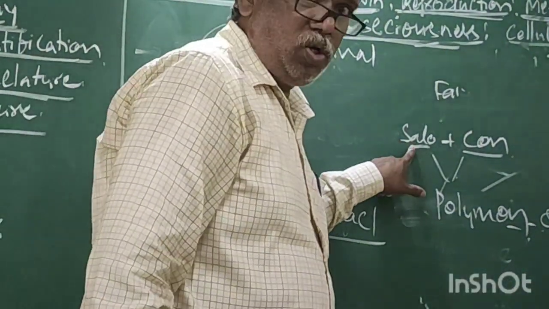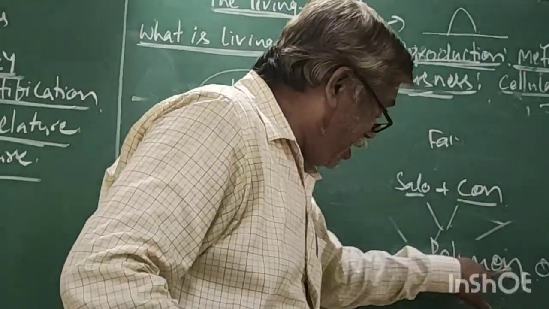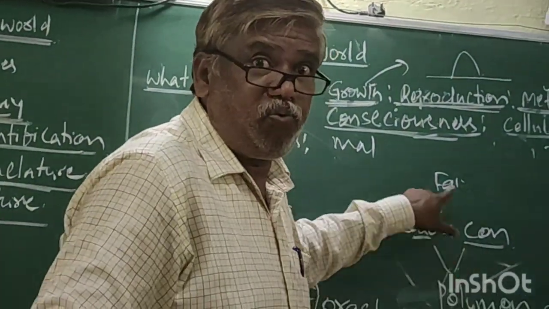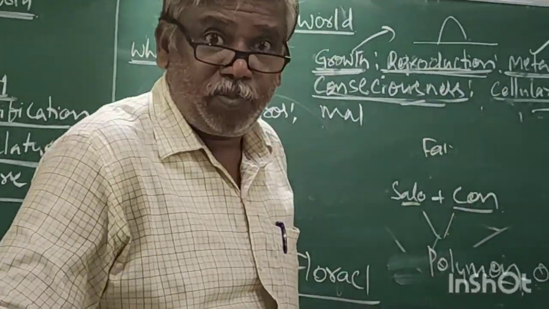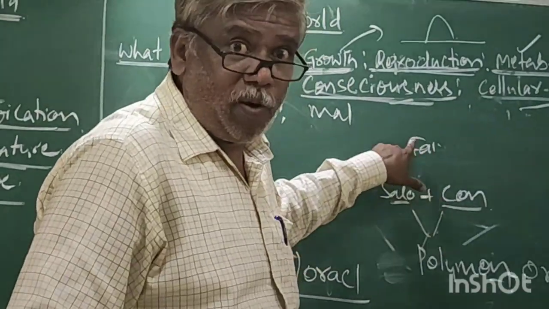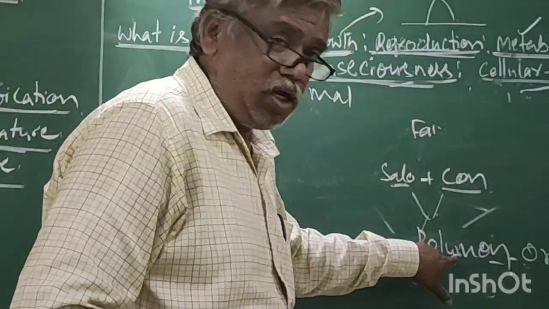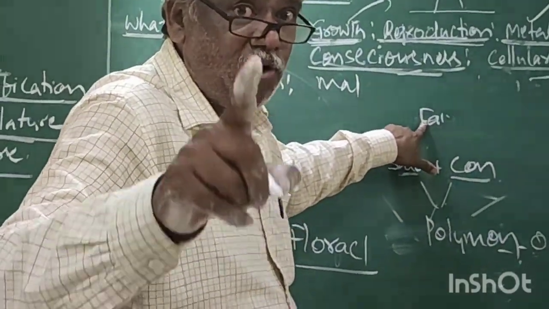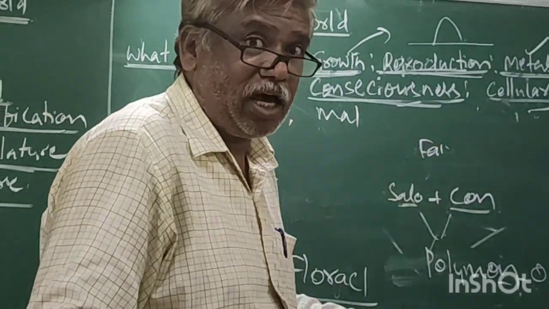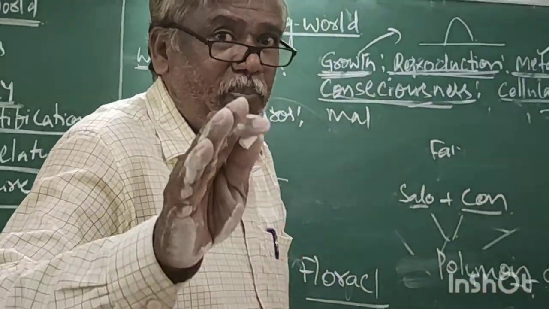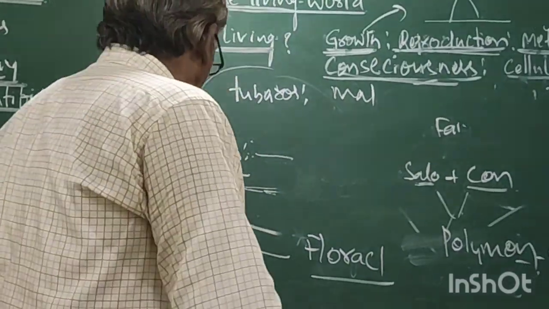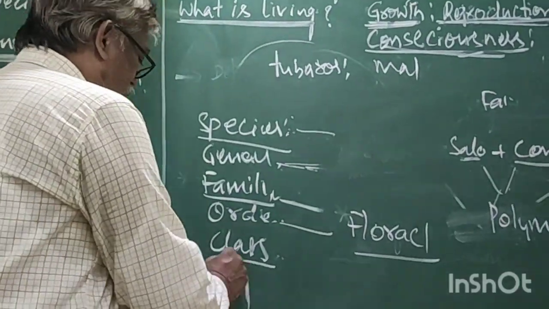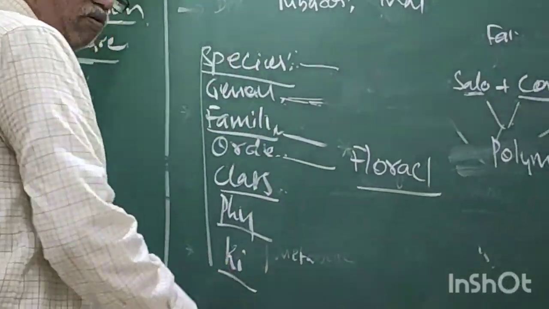Now, why are these two families included in the order Polemoniales? Because they show similar floral characters. That means two or many families together form an order if they are similar in floral characters. That is a rule in plant classification. Right. Now class. Two or many orders together form a class. Right. Phylum. These are the seven taxa.